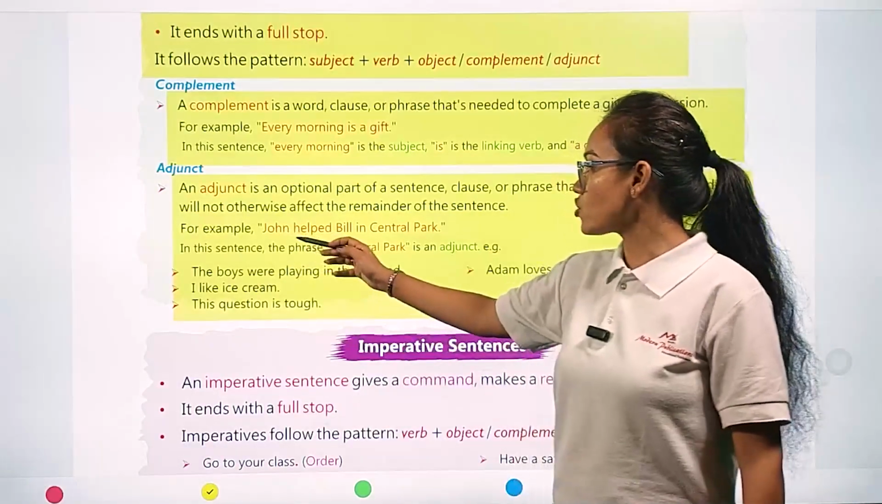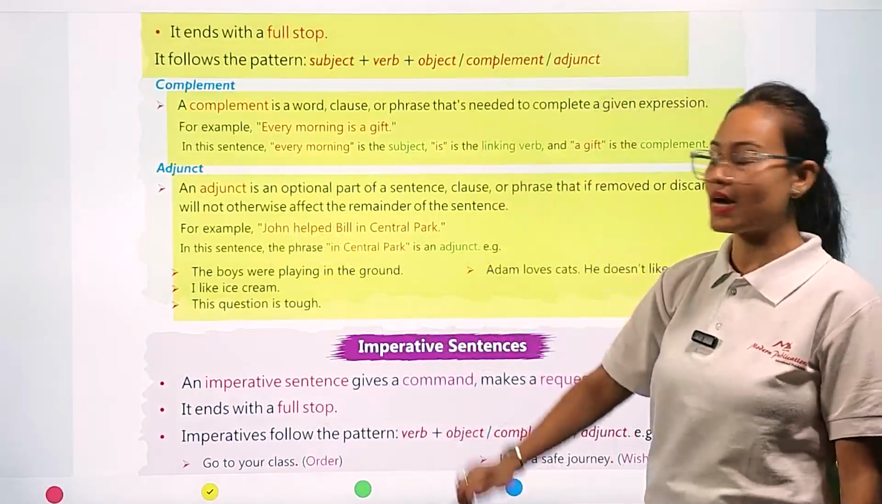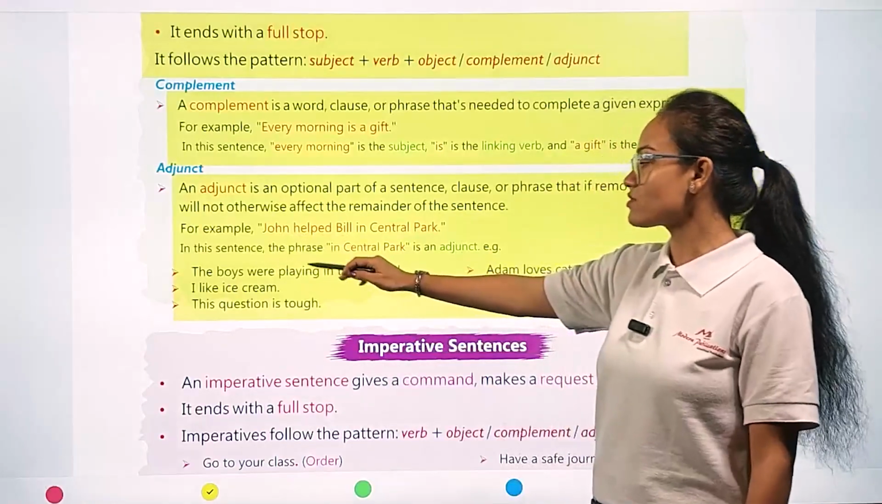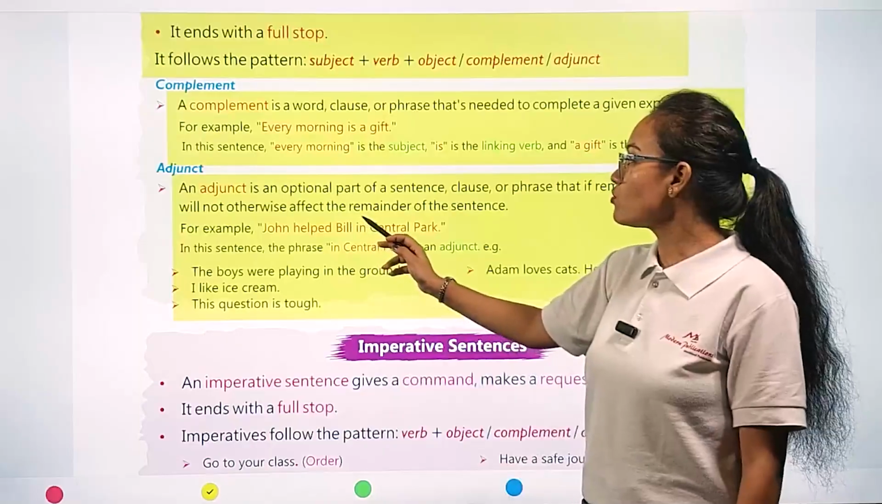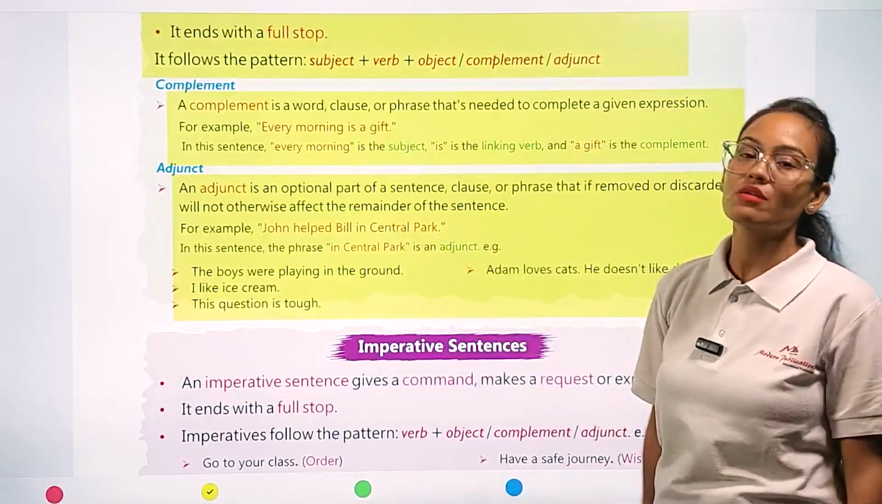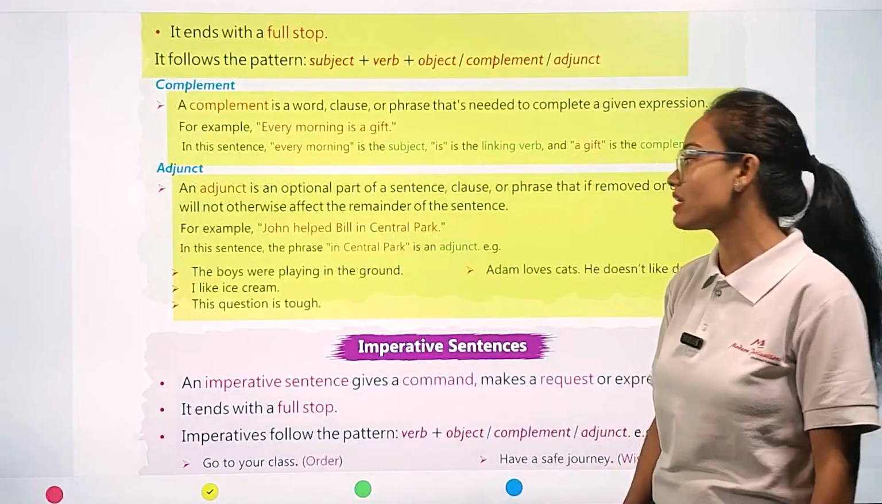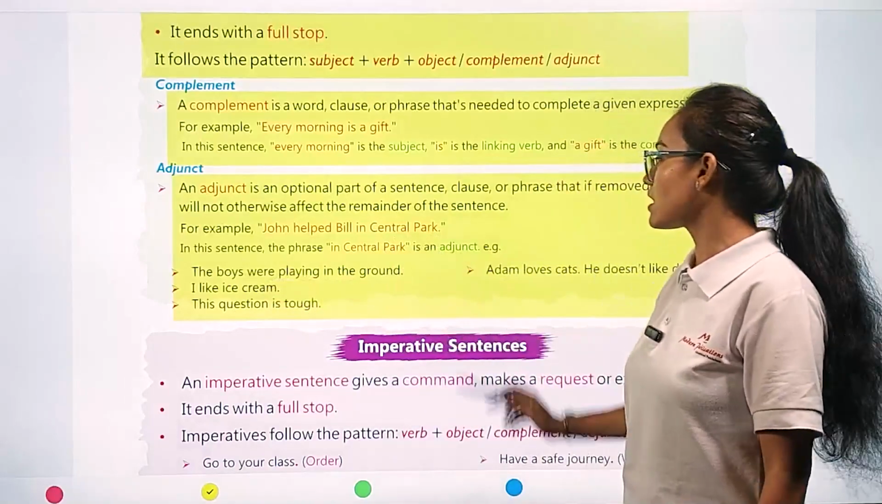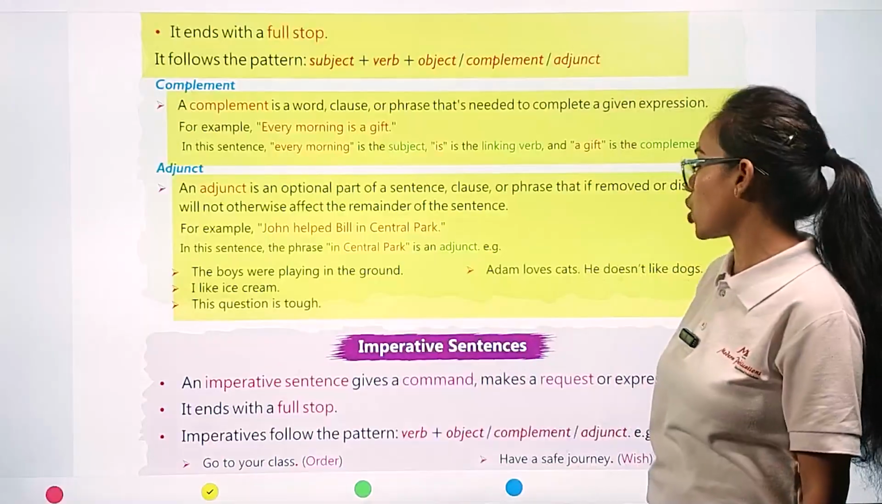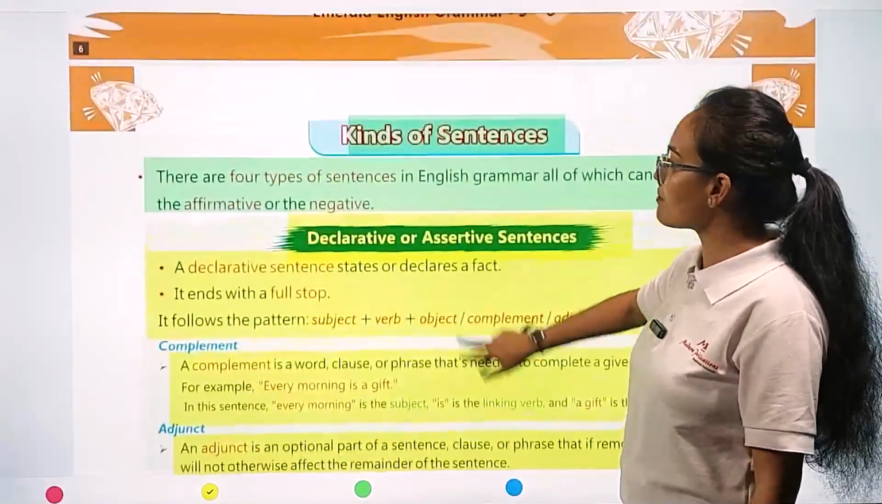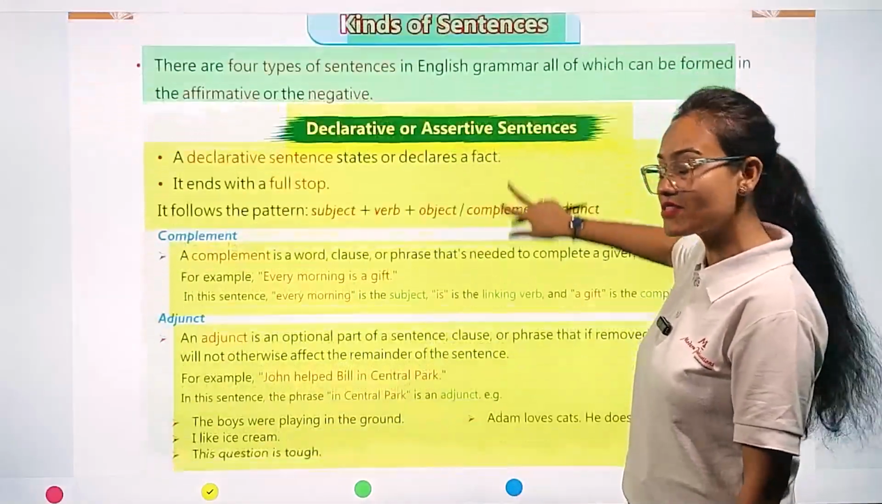For example, "John helped Bill in Central Park." In this sentence, the phrase "in Central Park" is an adjunct. If you remove it, the sentence still remains meaningful. Like: The boys were playing in the ground. I like ice cream. The question is tough. Adam loves cats. He doesn't like dogs. So this is all about declarative or assertive sentences.